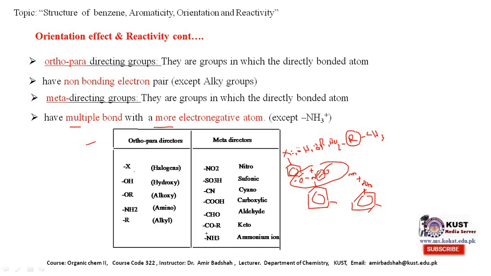These are the various meta directing groups: nitro group, sulfonic group, cyano group, carboxylic group, aldehyde group, keto group, and ammonium ion. And halogen, hydroxyl, alkoxy, amino group, as well as alkyl group, are considered ortho-para directing groups.